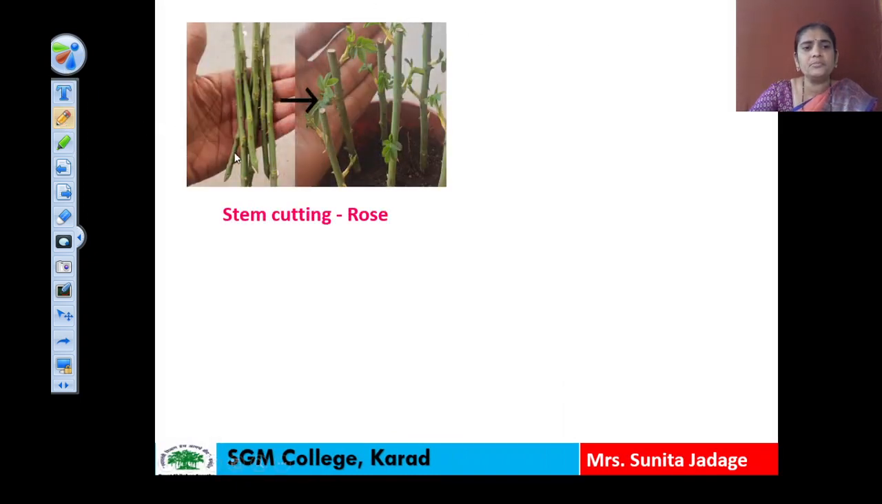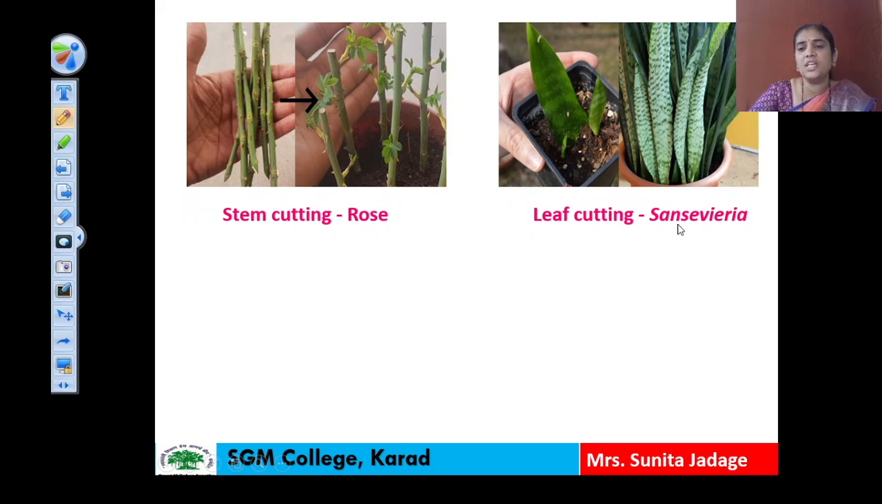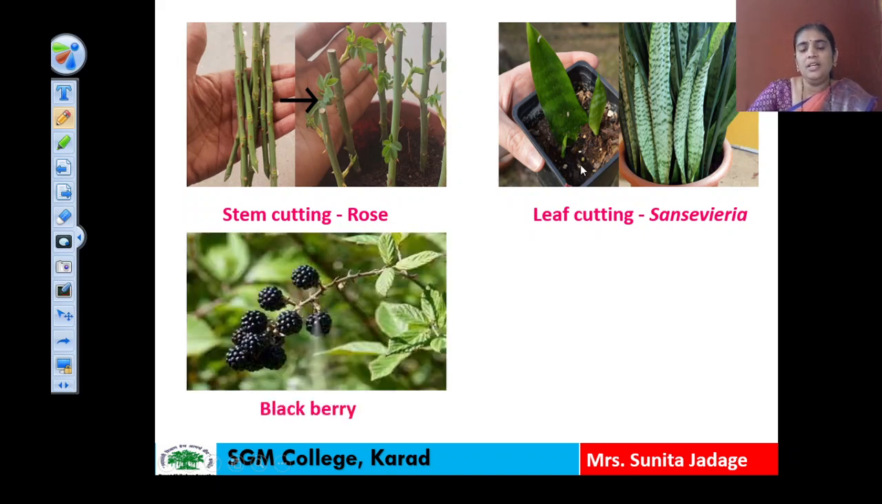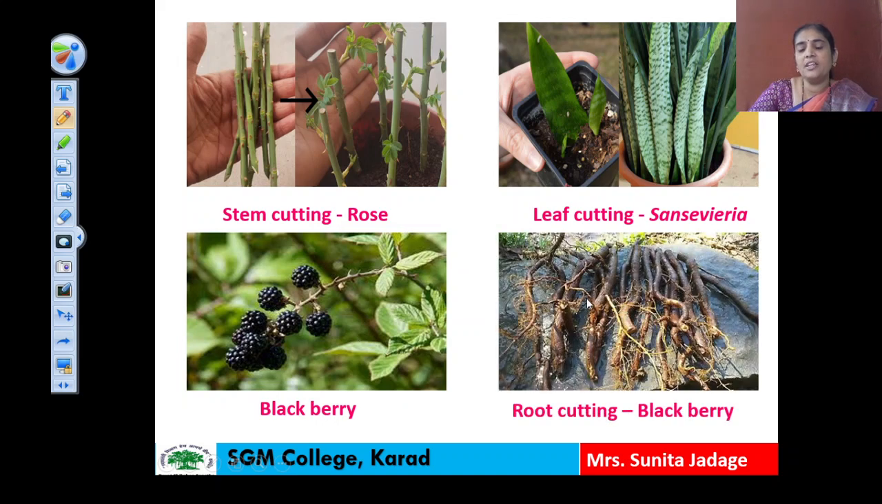So here the stem cutting, you can observe here the small cuttings of rose plant, and each cutting will be showing here new plant formation. Then second example is the leaf cutting, sansevieria. You can see this is the sansevieria plant, and when we are cutting the leaf and that cut leaf is grown into the soil, that will be forming a new plant. Next example, root cutting, blackberry. This is the plant of blackberry, and here are the root cuttings. With the help of these root cuttings, we can raise the new plant of this blackberry.